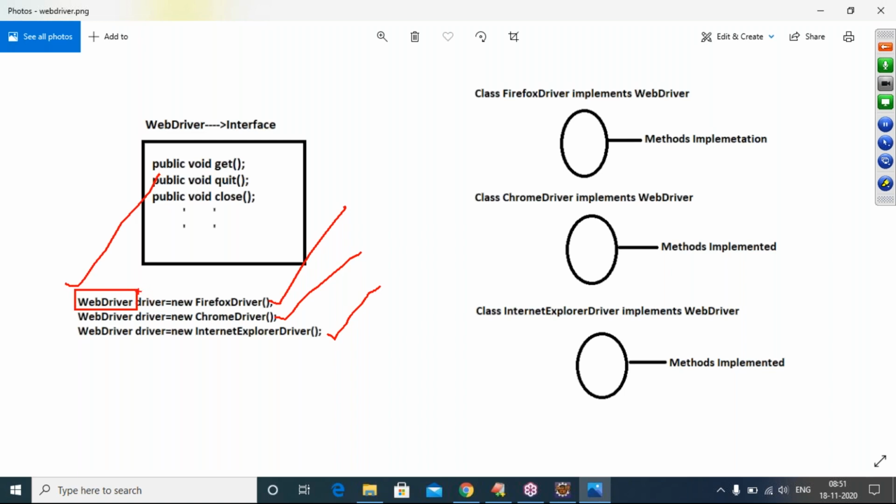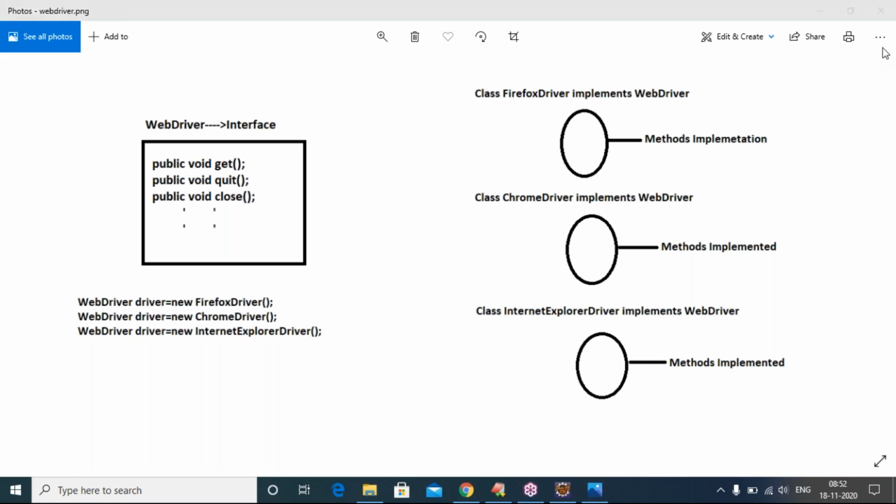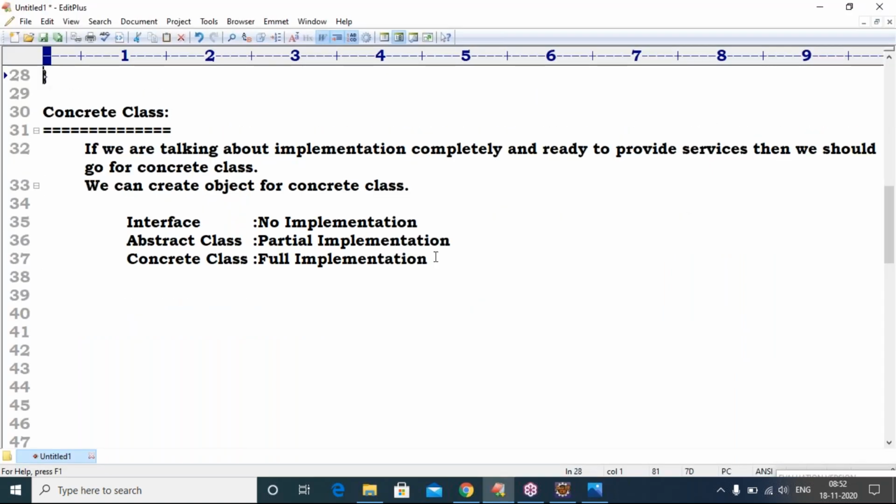Sir, what is driver? Can I use driver or any name? Any name you can use here. It is one reference variable. Instead of driver, you can use my name. You can use dog, cat, rat, mat, anything. This is one reference variable only. Any name you can use. But WebDriver is compulsory, the interface name. FirefoxDriver is compulsory, the implemented class. So that is the story of interface, abstract class, concrete class.